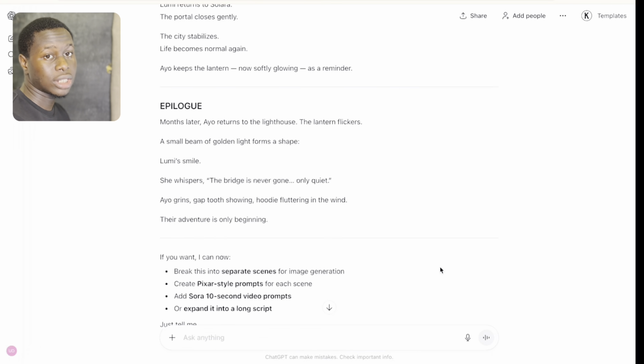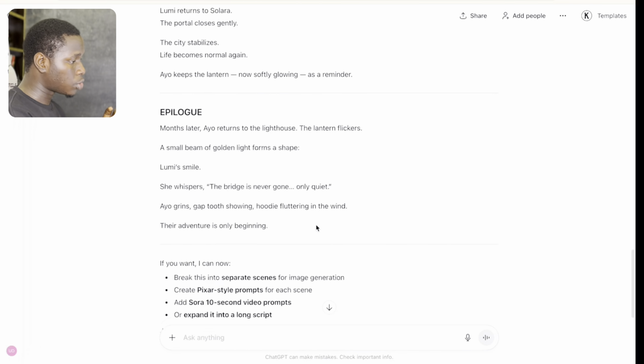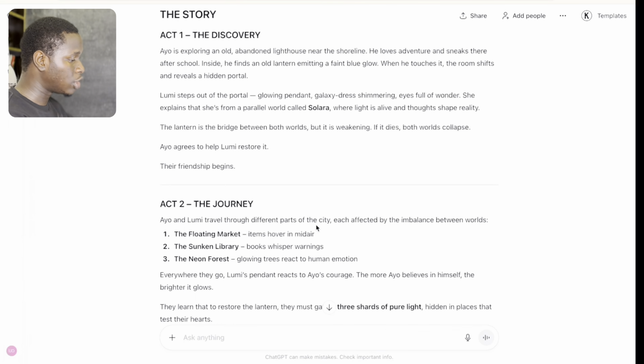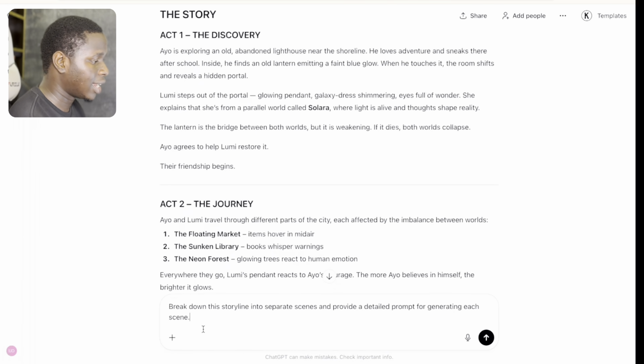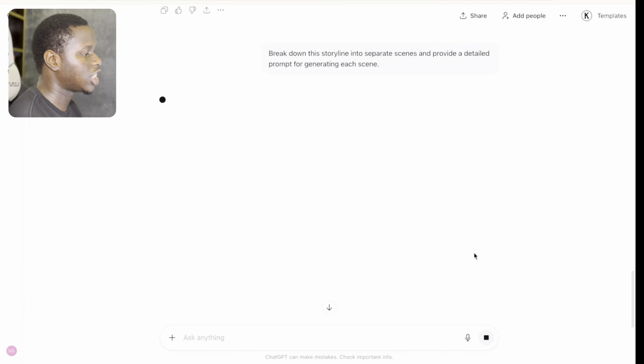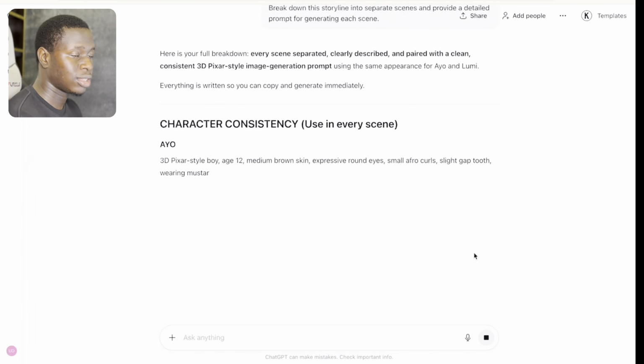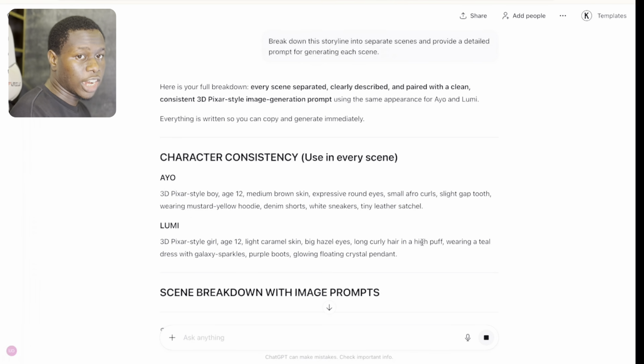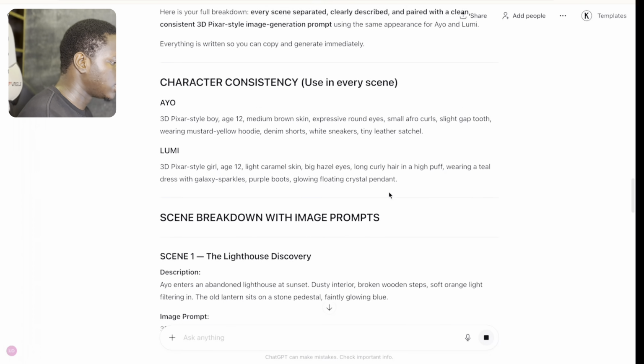Now we need to move on to the next phase. The next phase for us to do is to break this storyline into different scenes and of course have an image generation prompt so you can generate all the multiple scenes of the story. So I put in my prompt here again, telling ChatGPT: break down the storyline into separate scenes and provide a detailed prompt for generating each scene. I'm going to click on enter. ChatGPT will break down the storyline into different separate scenes and of course provide prompts that we can actually use to generate each scene.